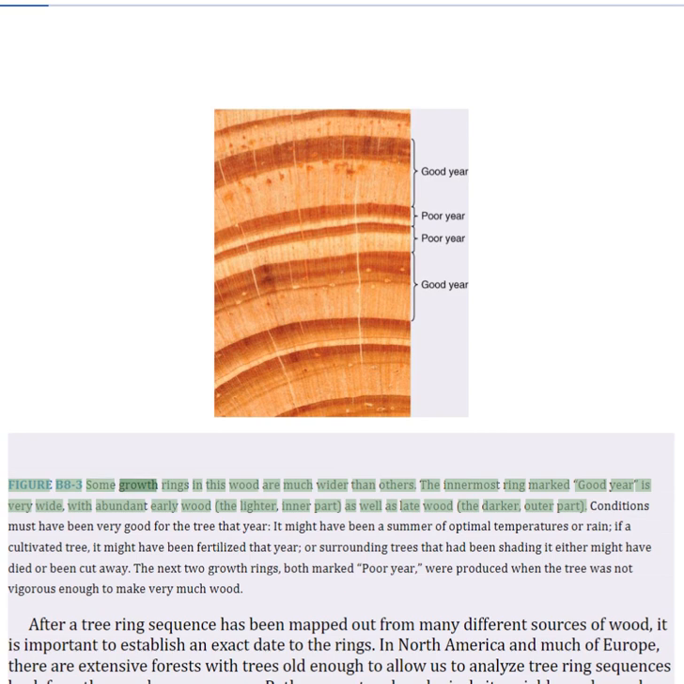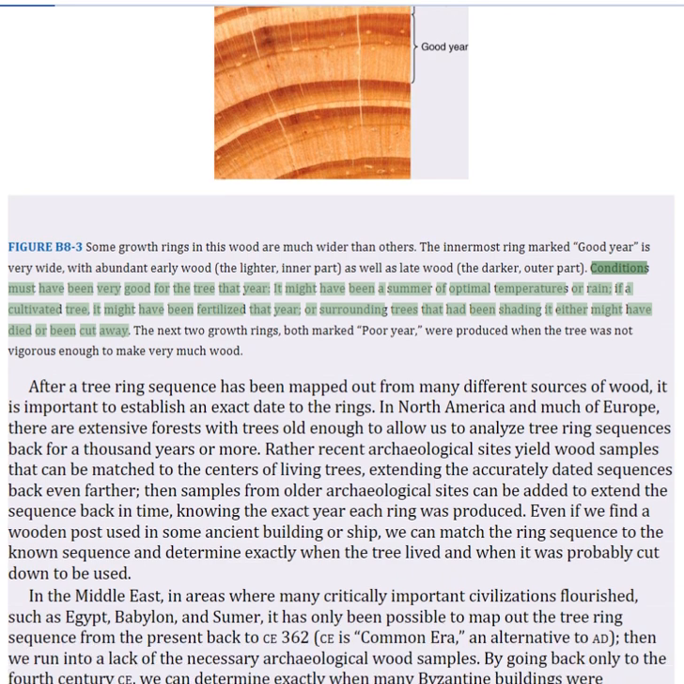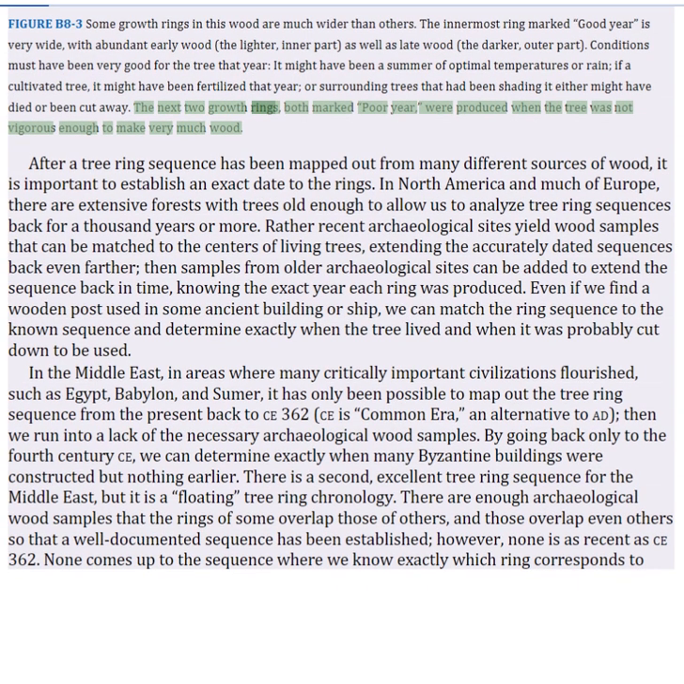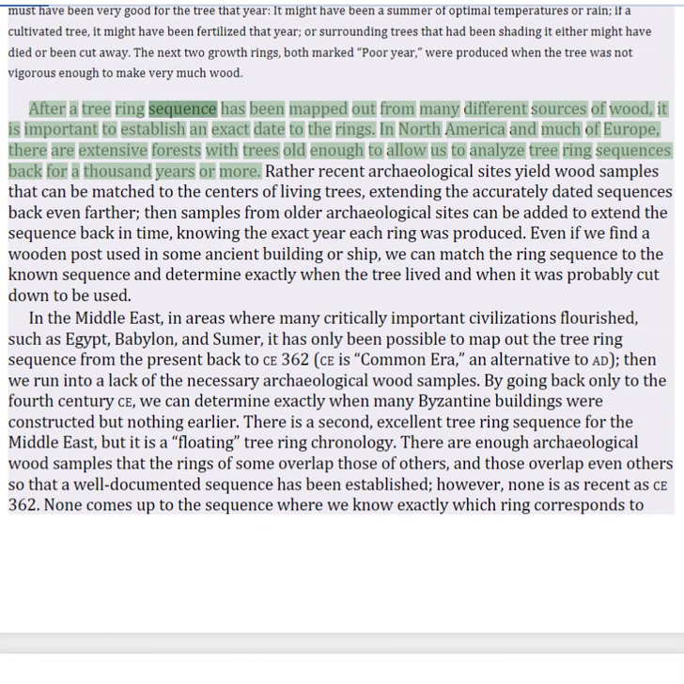Figure B8-3. Some growth rings in this wood are much wider than others. The innermost ring marked good year is very wide, with abundant early wood as well as late wood. Conditions must have been very good for the tree that year. It might have been a summer of optimal temperatures or rain. If a cultivated tree, it might have been fertilized that year, or surrounding trees that had been shading it might have died or been cut away. The next two growth rings, both marked poor year, were produced when the tree was not vigorous enough to make very much wood.